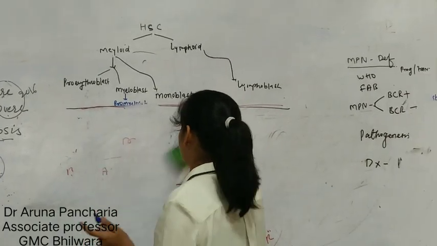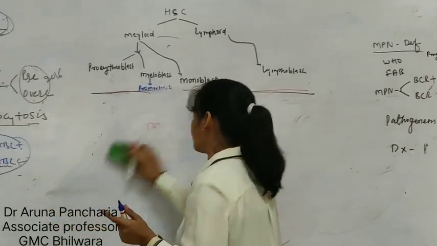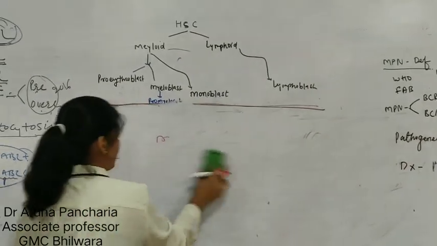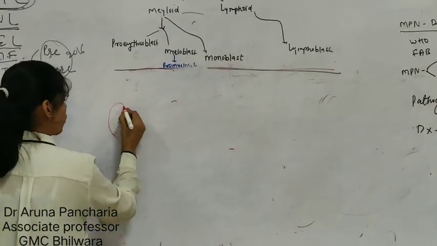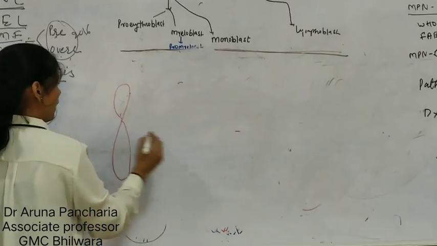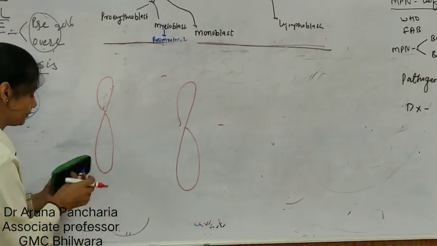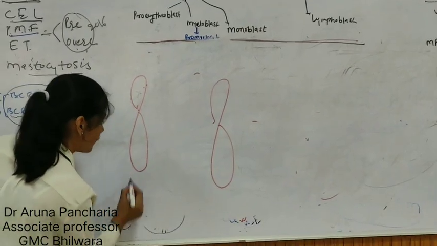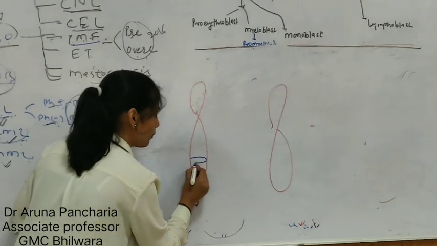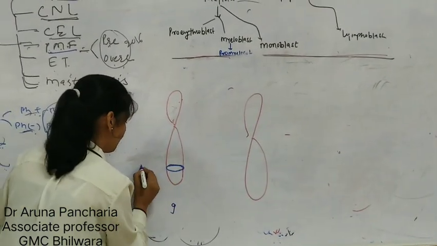So this is the pathogenesis of CML. What happens in CML? This is chromosome number 9 and this is chromosome number 22. Here at the long arm of chromosome 9, there is a gene. This is the proto-oncogene, ABL gene.